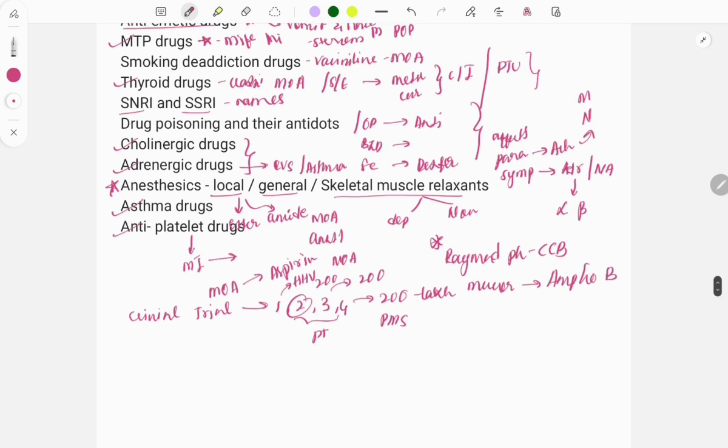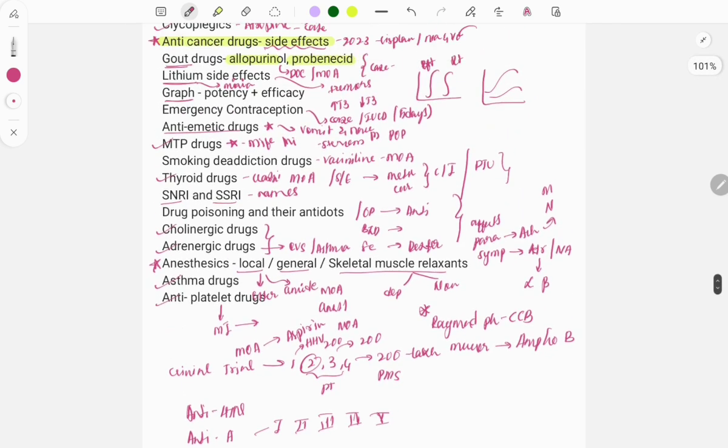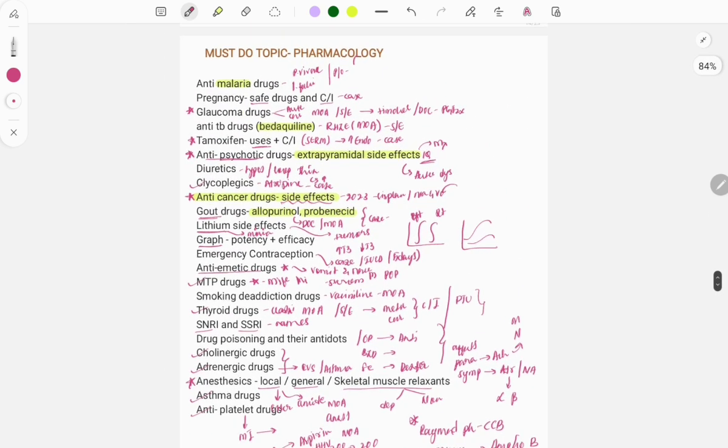Then you need to also look at the anti-hypertensive drugs, which drugs are used to treat hypertension and what their mechanism of action is. Then look at the anti-arrhythmic drugs and their classification, class 1, 2, 3, 4, and 5. Which drug falls in which class, you need to learn all those things by heart. So there's a lot which you must cover in pharmacology.